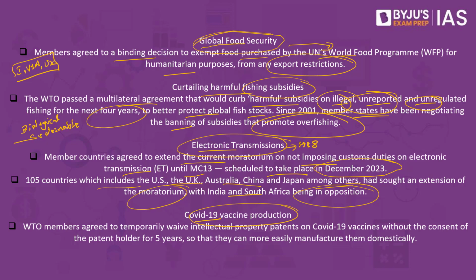Finally, we also have to discuss COVID-19 vaccine production, where the WTO members agreed to temporarily waive intellectual property patents on COVID-19 vaccines without the consent of the patent holder for about 5 years, so that they can easily manufacture them domestically. But do remember, this is restricted to the vaccines. The waiver is limited only to the vaccines as per the agreement, and not other treatments like testing or other COVID-19 related technologies. These were some of the key takeaways from the 12th Ministerial Conference.